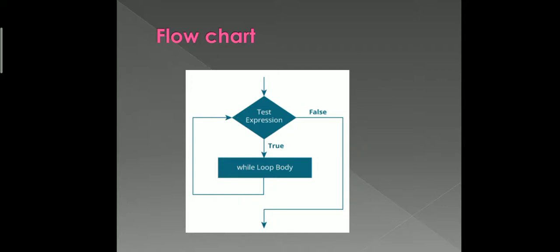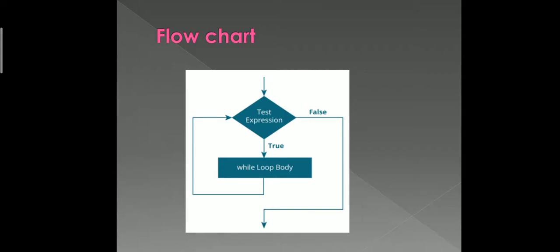So this is the flow chart. First we are going to test the expression. If that expression is true, then the body of the while loop is going to get executed. Again we come back to test the expression. Again if it is true, the while loop body will be executed until it becomes false. Once it becomes false, it will come out of the loop. So this is the flow chart.